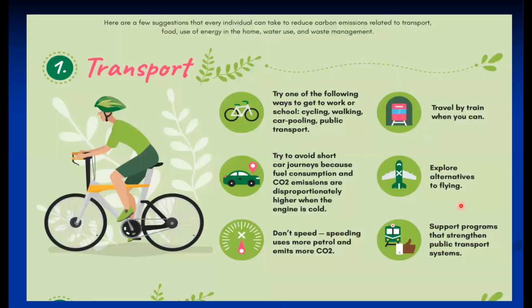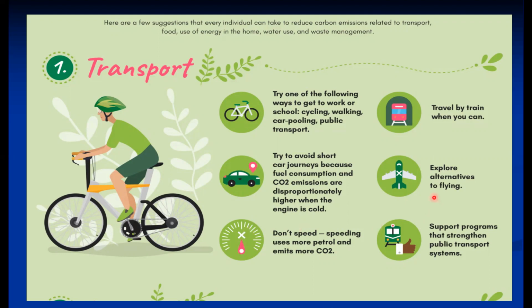As far as transportation is concerned, try one of the following ways to get to work or school: cycling, walking, carpooling, public transport. Then try to avoid short car journeys, because fuel consumption and CO2 emissions are disproportionately higher when the engine is cold. And don't speed, because speeding uses more petrol and emits more CO2.